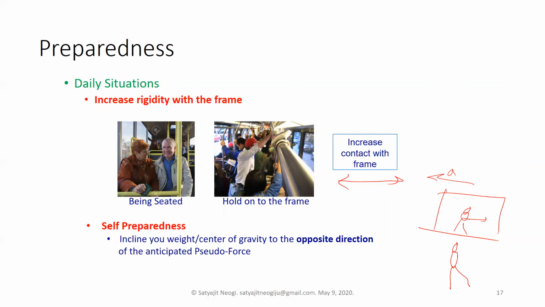So if it is braking, then you're basically inclining your weight to the opposite direction. You can check it out yourself. Inclining your weight in this direction actually will help you tackle the force. So always you have to anticipate in which direction. Suppose the train is starting from a station, then the acceleration is in this direction, so the pseudo force would be in this direction on you. So you have to be prepared by inclining your weight in this direction. Basically, there are multiple ways. You have to explore it by yourself. Okay.